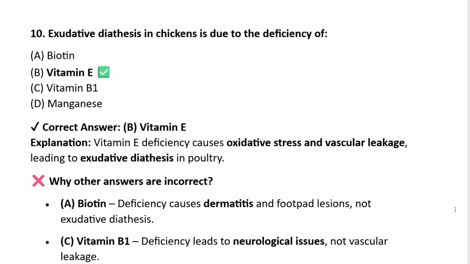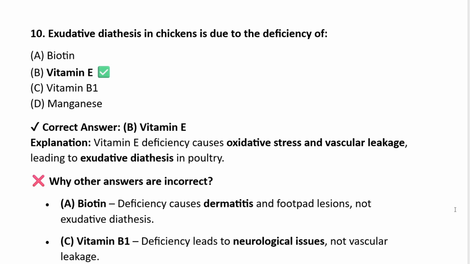Exudative diathesis in chicken is due to deficiency of, very easy, biotin, vitamin E, vitamin B1, manganese. The answer is vitamin E. Vitamin E deficiency causes oxidative stress and vascular leakage, leading to exudative diathesis in poultry.